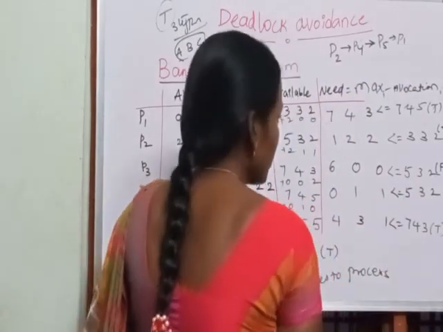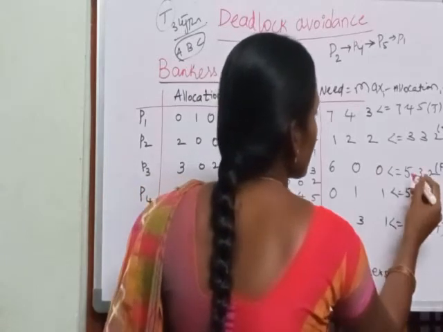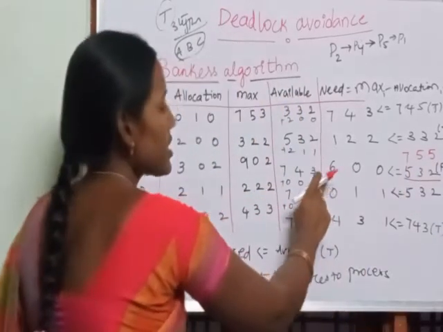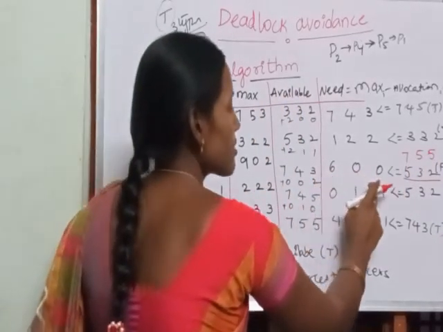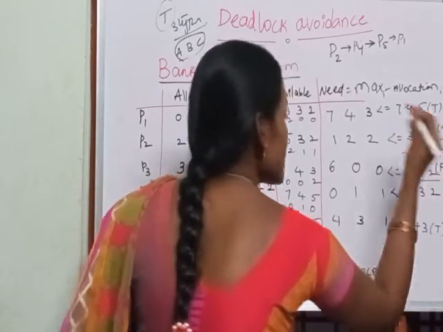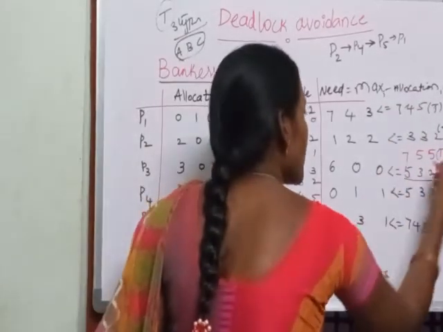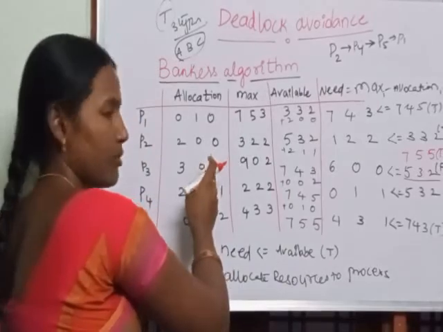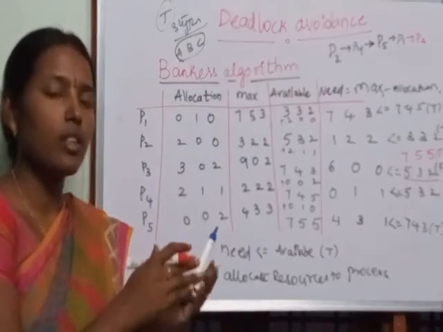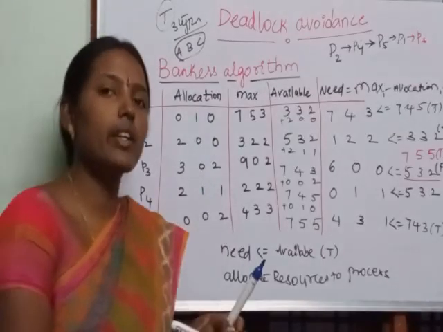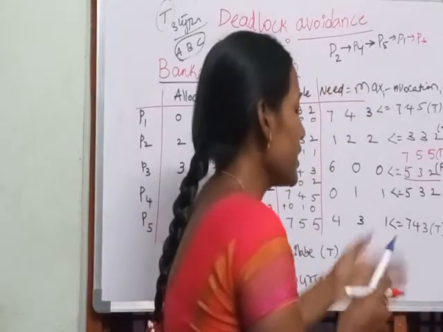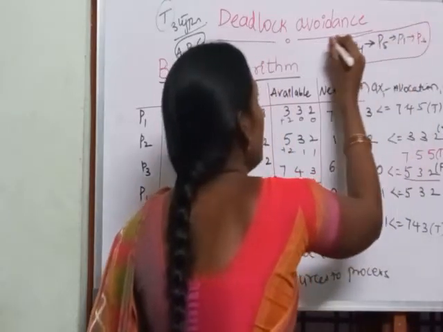Earlier the condition was false for 5, 3, 2. Now we have 7, 5, 5. But how many is P3 requesting? 6 A's, 0 B's, 0 C's. The operating system has 7 A's, 5 B's, 5 C's. Now the condition is true. If the condition is true, the operating system will allocate the resources for the process P3, and process P3 is going to be executed, and the operating system will take back all the resources, currently given and pastly given resources. So all the processes are executed in this fashion so that there should not be a deadlock.